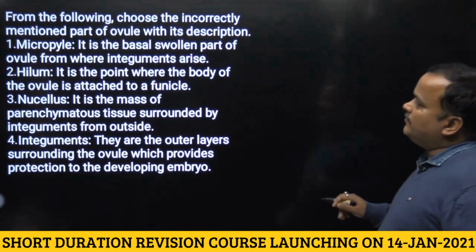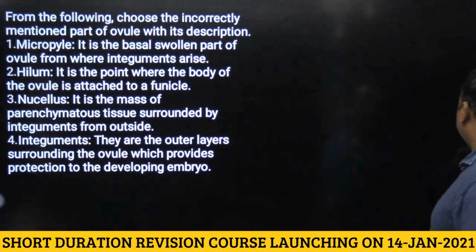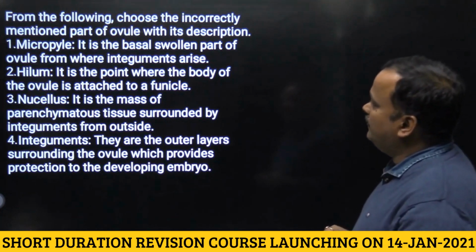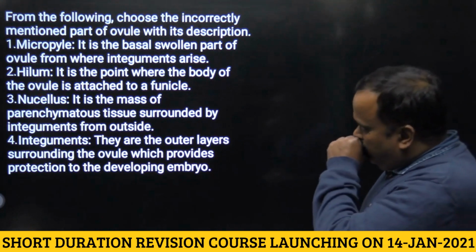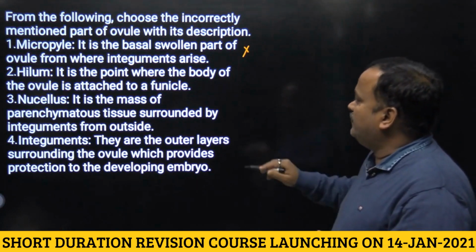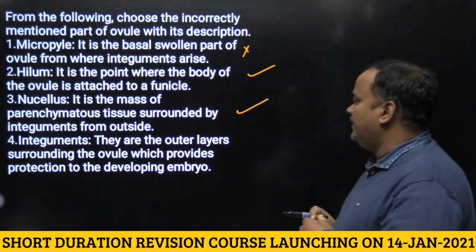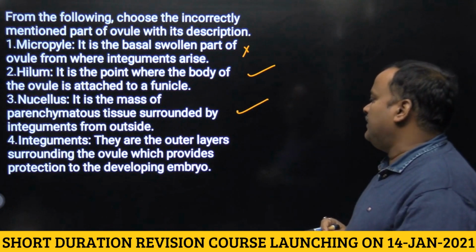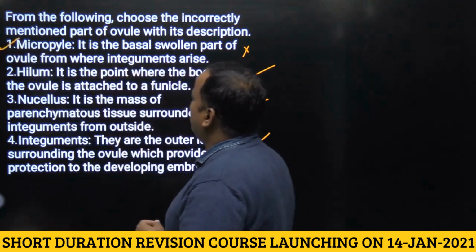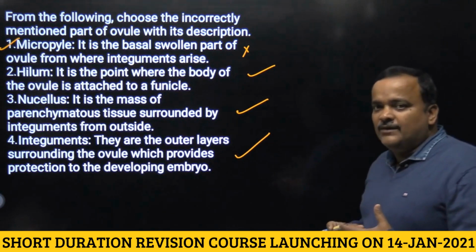Next. From the following, choose the incorrectly mentioned part of ovule with its description. Micropyle. First. Now, micropyle, it is a basal solvent part of ovule from where integument arise. Not correct. Second, hilum, it is a point where the body of ovule is attached to the funicle. True. Nucellus, it is the mass of parenchymatous tissue surrounded by integument from outside. True. Integument, they are the outer layer surrounding the ovule which provide protection to a developing embryo. It is true. So incorrect is first, that is micropyle, it is the basal solvent part of ovule, is not correct. Okay, micropyle is an opening formed by integument.